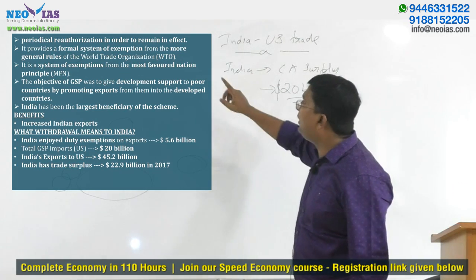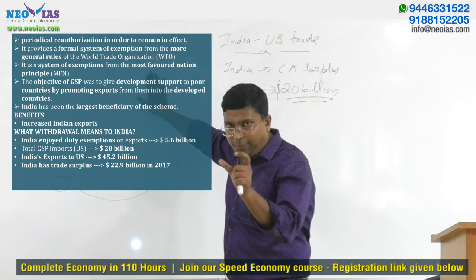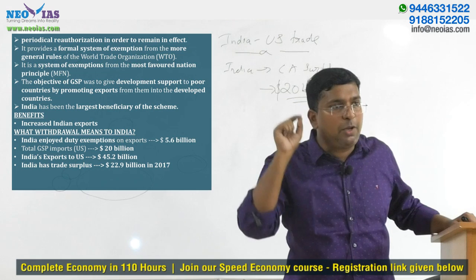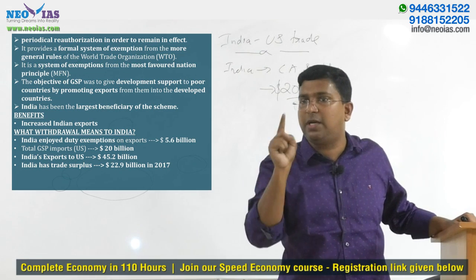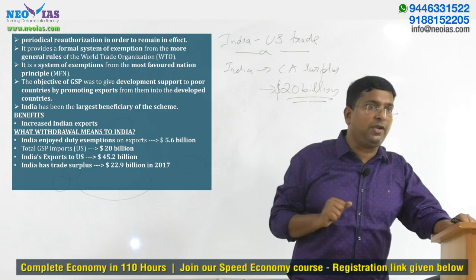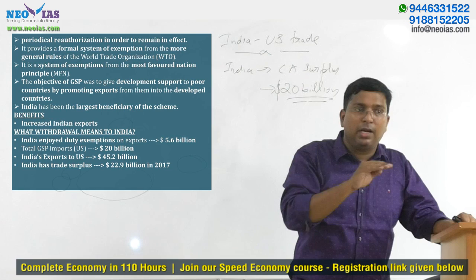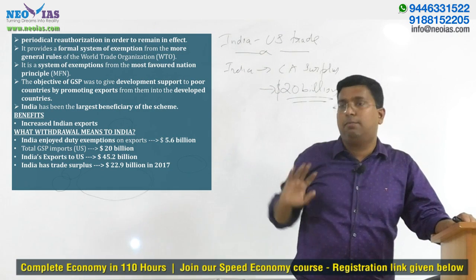Now, a very important thing is that this is a type of exemption provided under the MFN principle. We have seen that one of the most important WTO principles is the most favored nation principle, where a member country has to treat all other member countries equally.